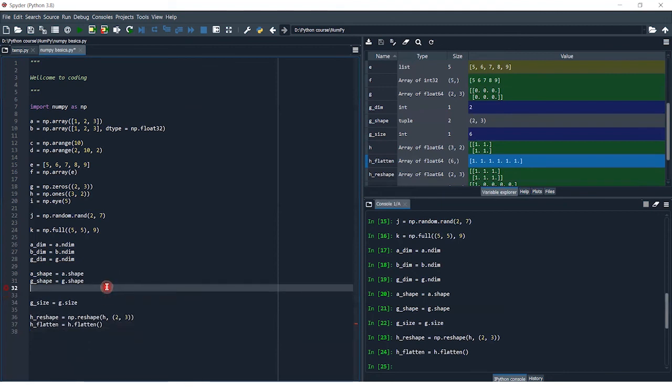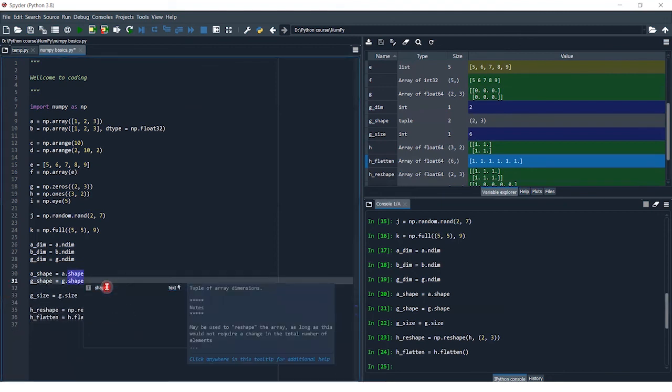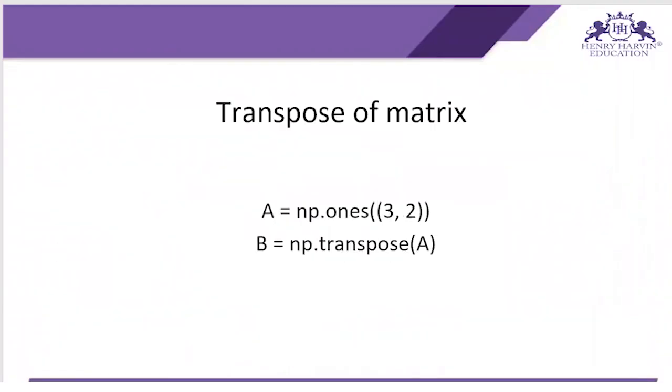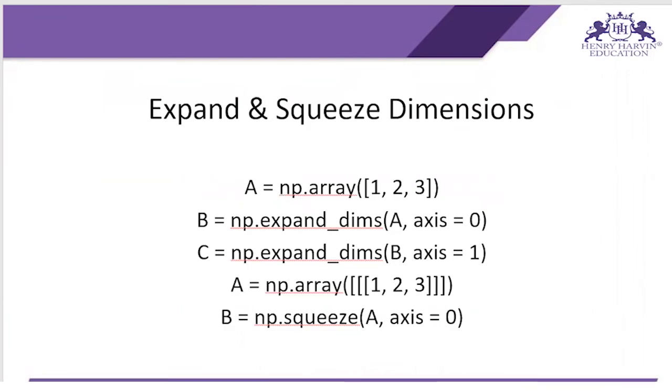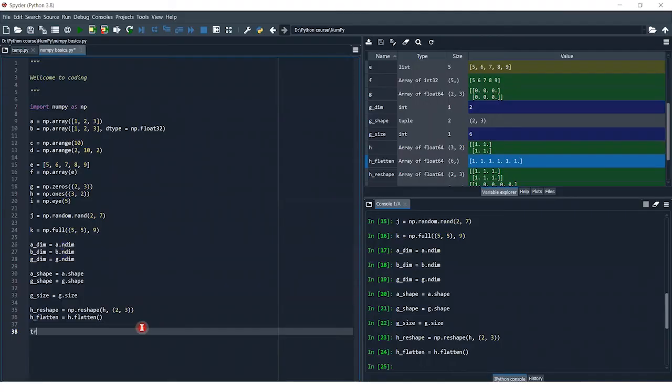These are the operations I told you about, and let me save this and check what functions are left. Next comes transpose, expand, squeeze and slicing. Let me write these so that I don't forget: transpose, dimension and slicing.